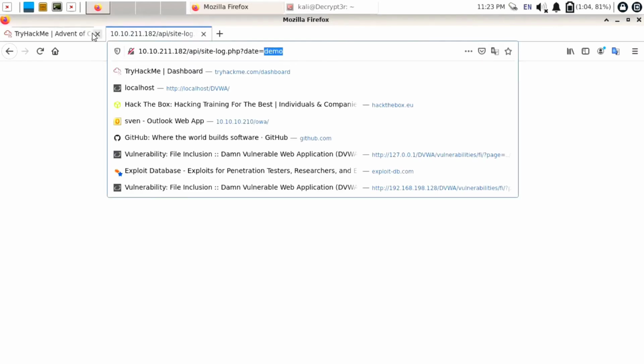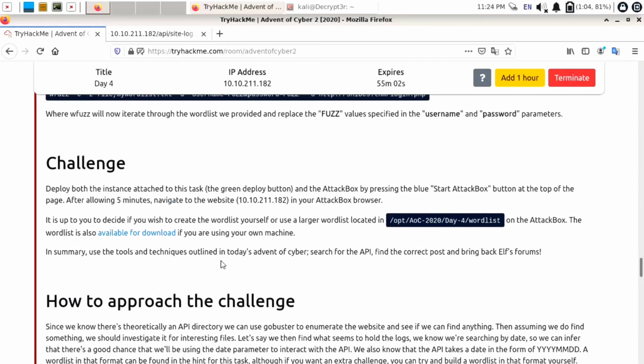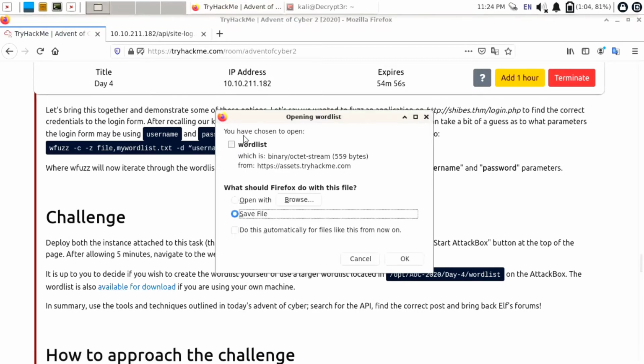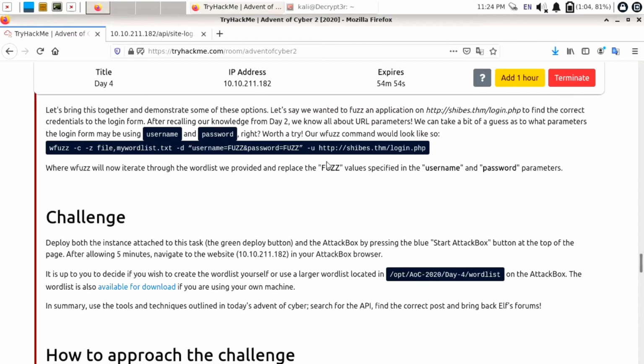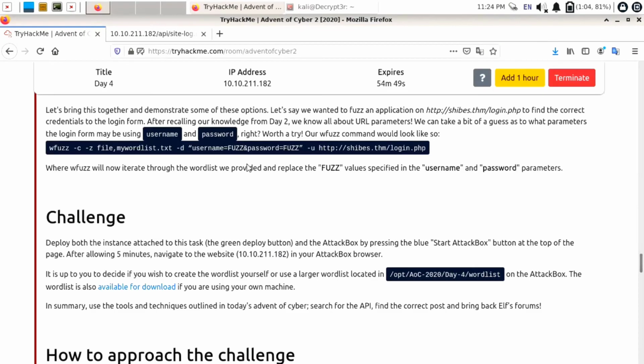If I enter here, we need to find any correct value for this date parameter. For that, use wfuzz. We are going to use the same command as in the theory part. First of all, I will download the available file from the challenge. Then we are going to provide this dictionary into the wfuzz command.